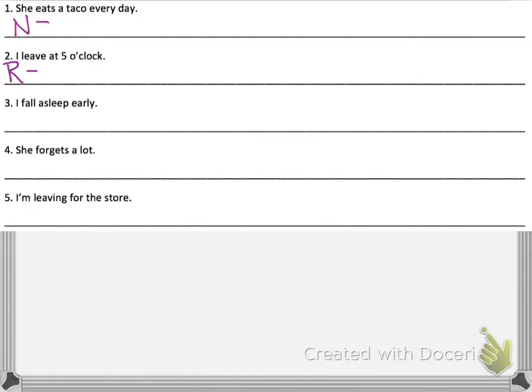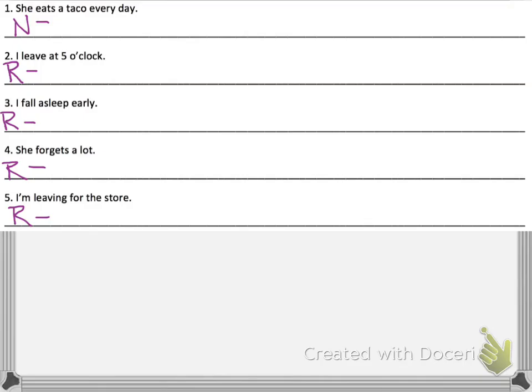Número tres, I fall asleep early. So remember, to sleep is dormir. To fall asleep is dormirse, so we have a reflexive one. Número cuatro, she forgets a lot. So do we have a verb that means to forget here? We do. Olvidarse, so this is a reflexive. And then I'm leaving for the store. What do we think? Yep, we could use this one reflexively as well. All right. I want you to try and translate these if you can using these verbs now.